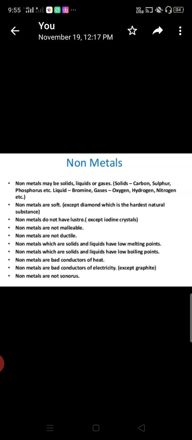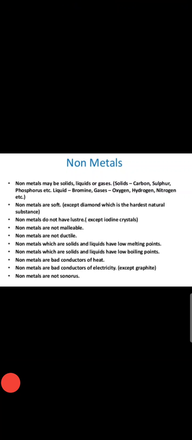Non-metals are soft except diamond, which is the hardest natural substance. Non-metals do not have luster except iodine crystals. Non-metals are not malleable, means they cannot be beaten into thin sheets. Non-metals are not ductile, they cannot be drawn into wires.